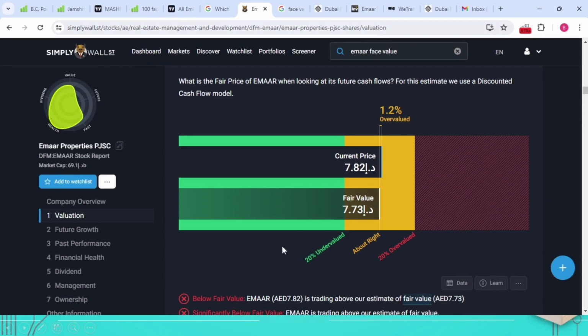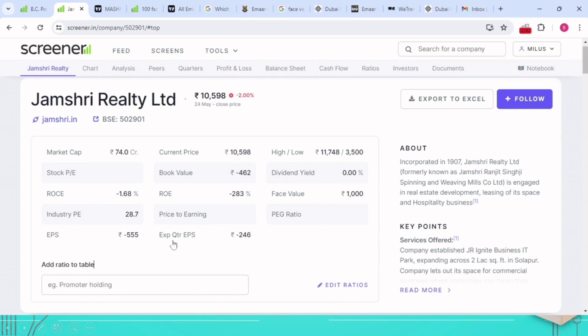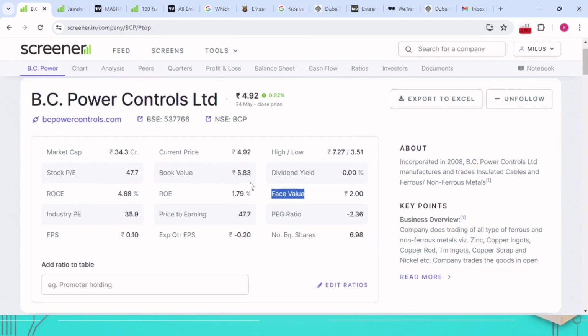The book value in the Indian market. See here, this share, Jamshare Reality, has a book value of minus 462. The book value showing negative means the company has more liabilities than assets. They are not going to make any profit. If you look at EPS, it is also negative, right? If the book value is positive, it is very good. Looking at another company, the book value is 5.83, right? So it's a positive thing.